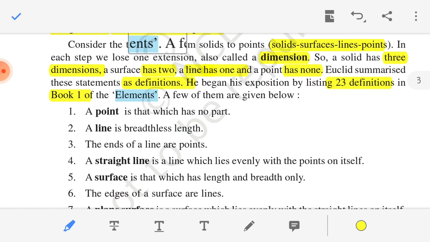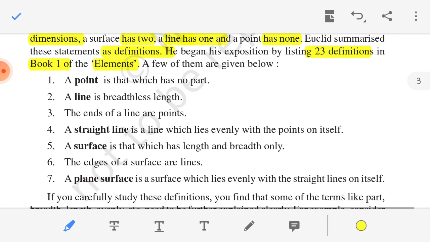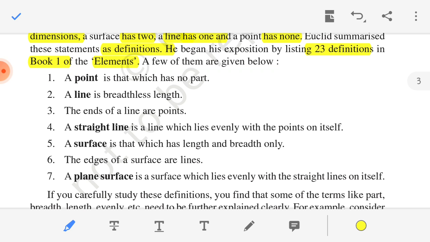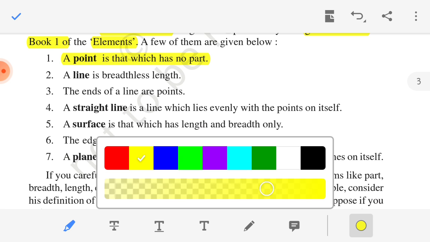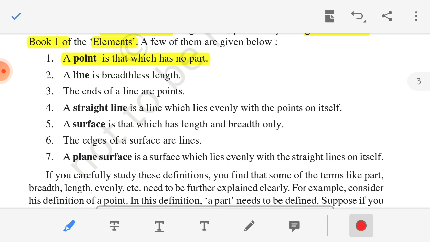Okay, Book 1 of the Elements. Clear that? So here a few definitions are given from Book 1 of the Elements. There are 23 definitions given in that book. Now we just have to see some of the definitions here. The first definition is that a point is that which has no part. That means not any length, breadth or height.